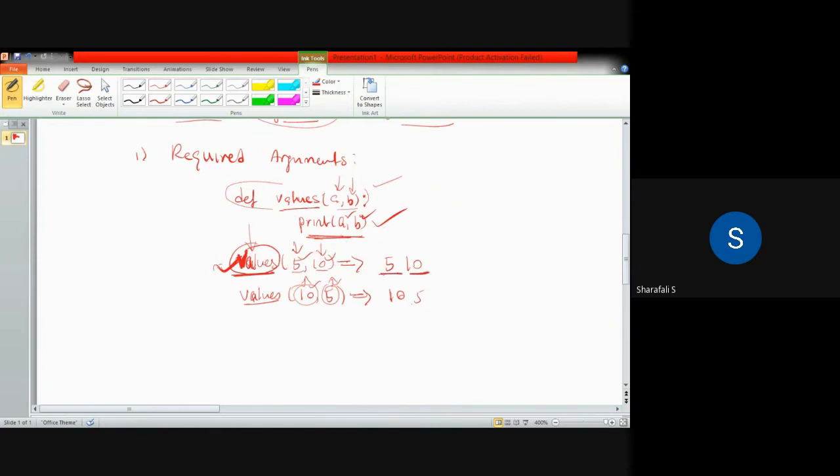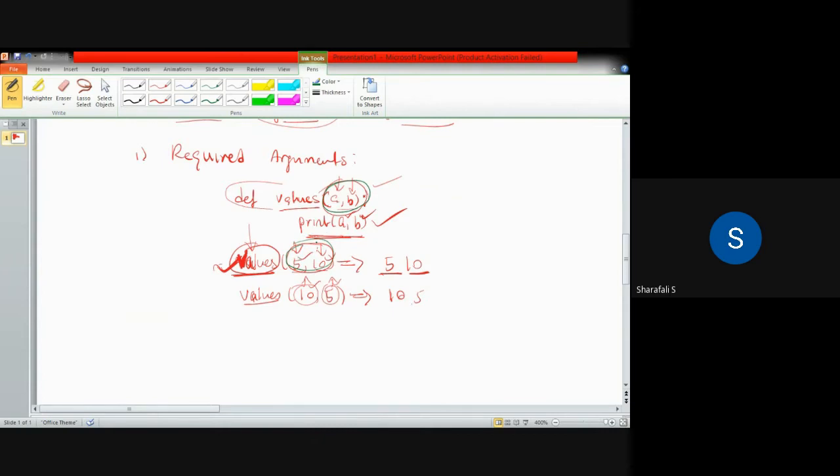So in this case, when you are calling this function, the number of arguments in this function definition and the number of arguments in this call should be same. Otherwise, you will be getting an error. Also, the order of these arguments should be same.